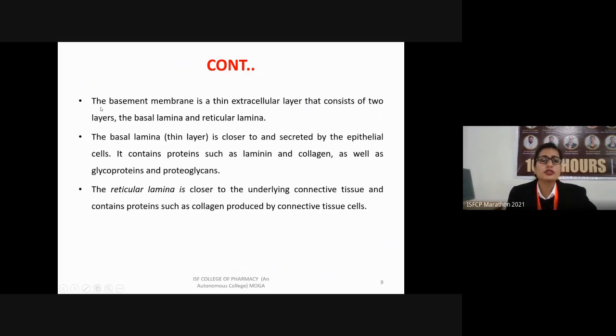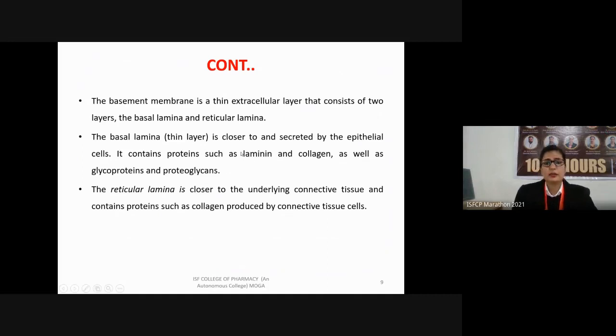So the basement membrane is further divided into two types of layers. The first one is the basal lamina and the second layer is known as the reticular lamina. The basal lamina is a thin layer present very close to the epithelial tissues, secreted by them. It also contains various proteins such as laminin and collagen, and it also consists of various glycoproteins and proteoglycans.